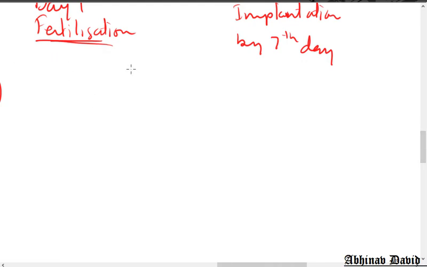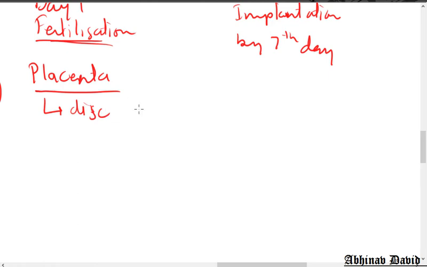After implantation, development takes place, but before the development a structure is formed between the wall of the uterus and the developing embryo. So I repeat, a structure is formed between the wall of the uterus and the developing embryo, and that structure is called the placenta. The placenta is a disc shaped structure which is formed between the wall of the uterus and the developing embryo.